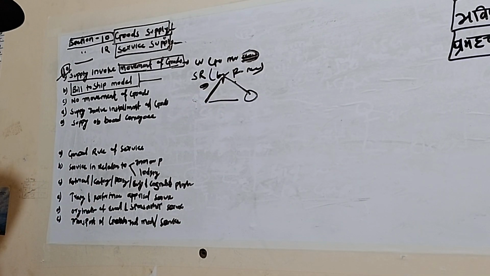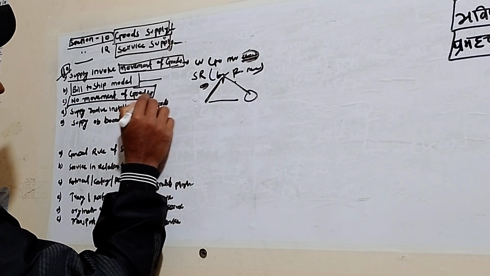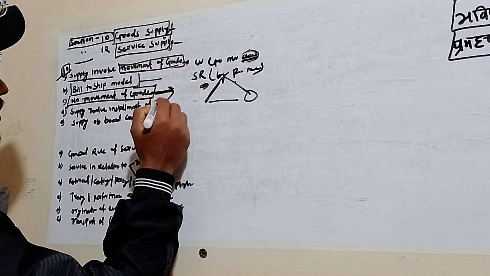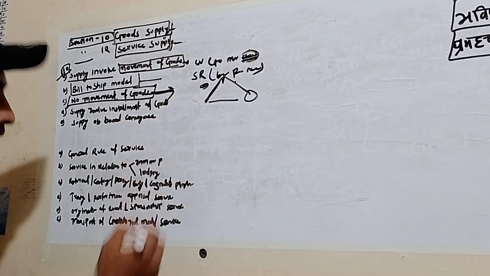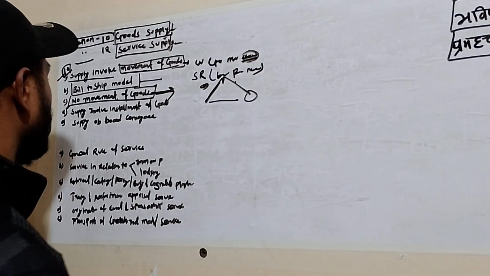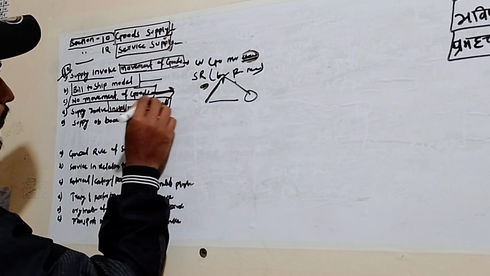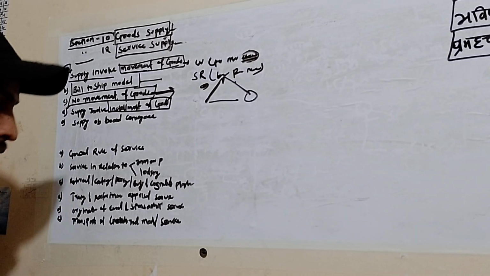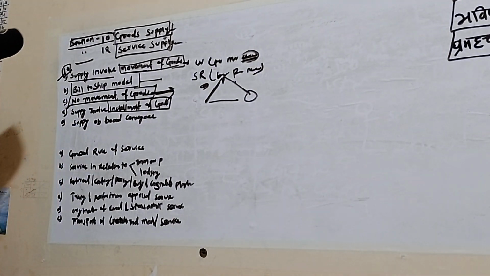This one is complete. There is no movement of goods. If there is no movement of goods, that means service. No movement of goods means we have to see the time of delivery, where the goods have gone. Supply involving installation of goods: in this case, we have to see where the goods are installed or assembled.